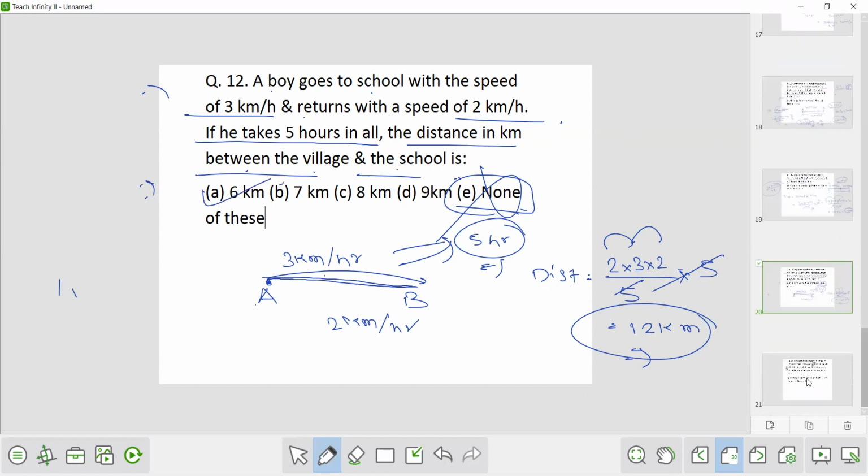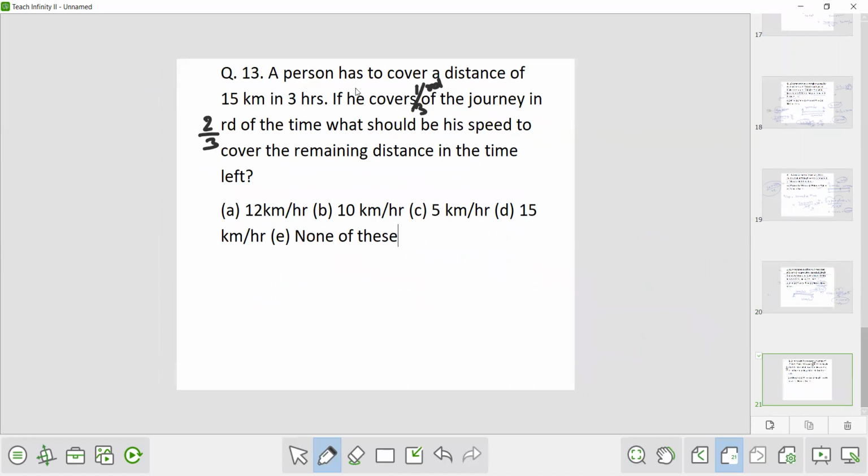Okay. The next question. A person has to cover a distance of 15 km in 3 hours. If he covers one third of the journey in two-thirds of the time, what should be his speed to cover the remaining distance in the time left? A person has to cover 15 km in 3 hours. Now, what is he doing? He is covering one third of the journey, that means 5 km, in two-thirds of the time, that is in 2 hours.